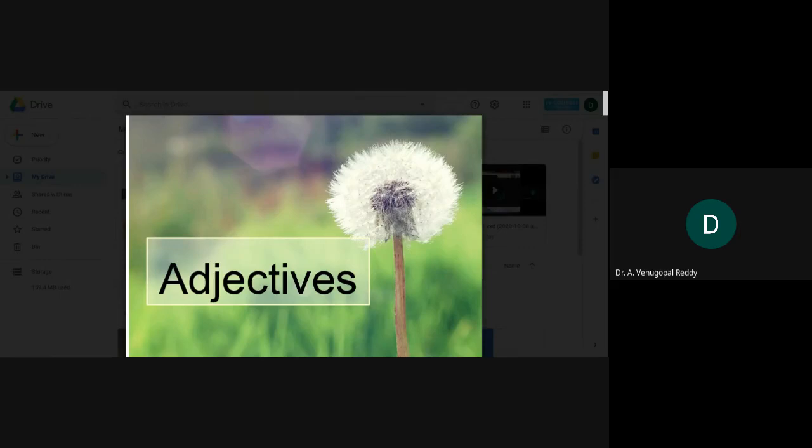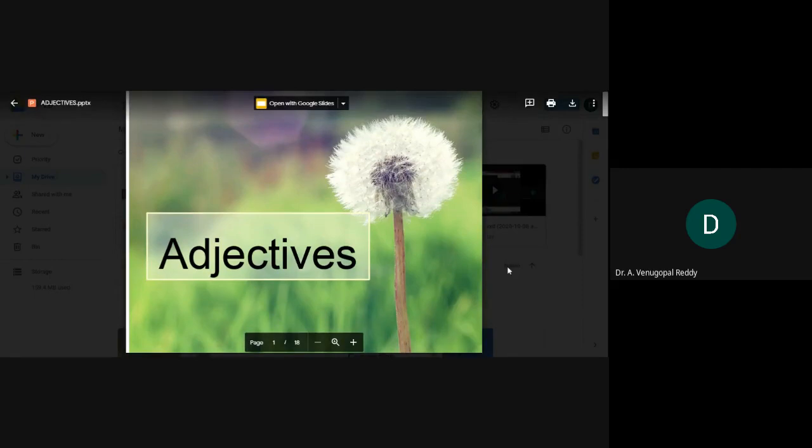But do you know that the right pronunciation of this word is adjectives? Here, in this word, D is silent. So we'll call it as adjectives. Let us discuss adjectives in today's class.